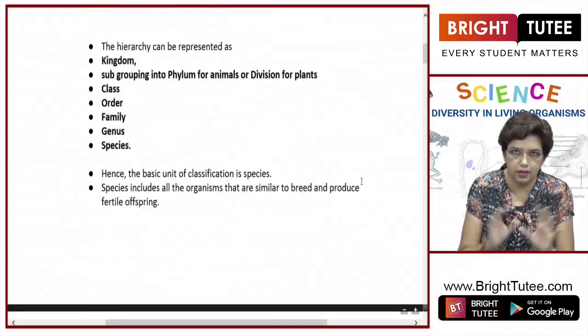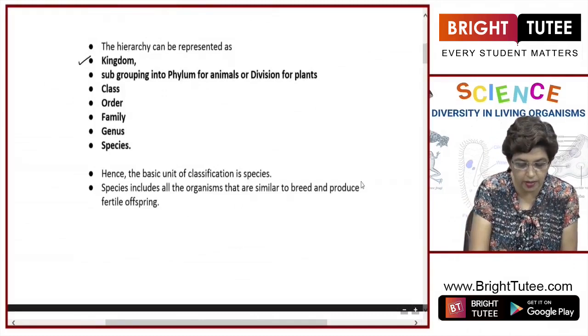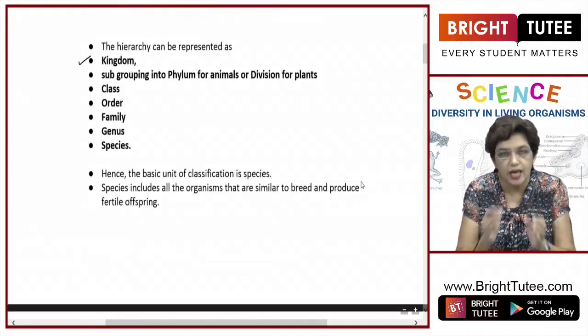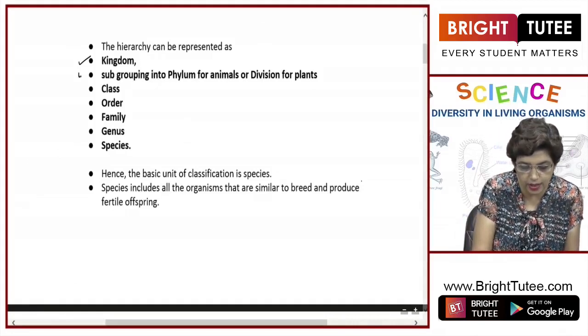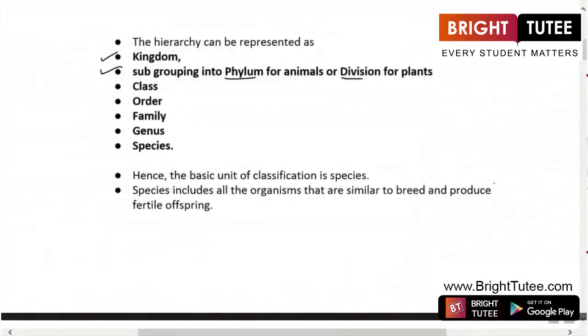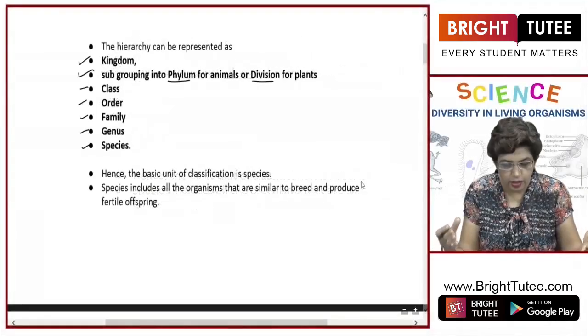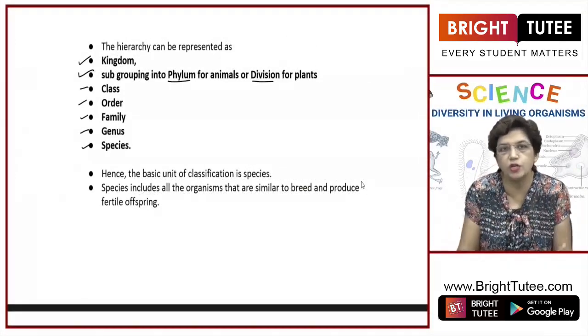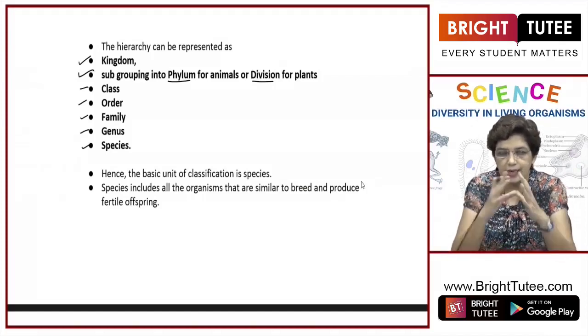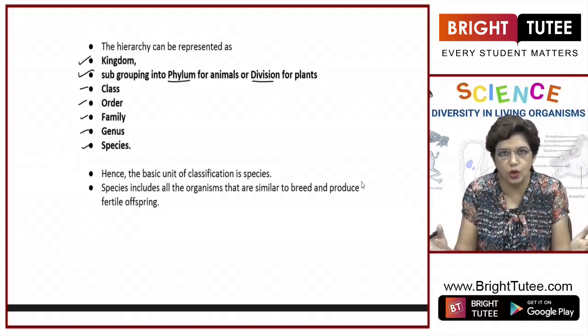So once the organisms are divided into kingdoms, which is the topmost hierarchy, they are further divided into subgroups. The next subgroup is called phylum for animals and it is named division in plants. Then after that, the next subgroup is the class, then order, family, genus and species. This is how they are further divided. So basically each family will be divided into several genera, and each genus into several species. It's like smaller and smaller branches.